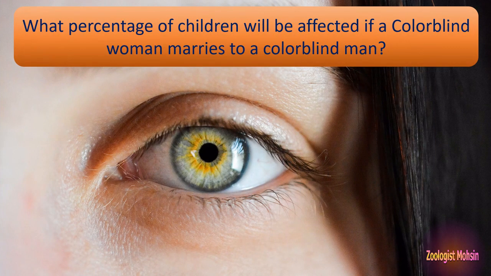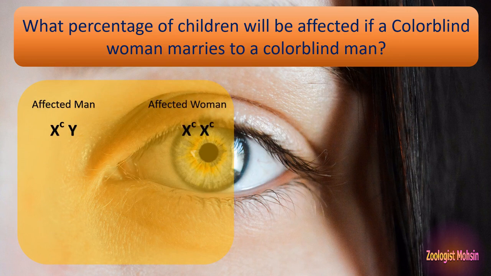Similarly, another question: what percentage of children will be affected if a colorblind woman marries a colorblind man? If both partners, father and mother, are affected, then what will be the percentage of colorblindness in the children overall? So let's make a cross. Here is the affected man and affected woman.